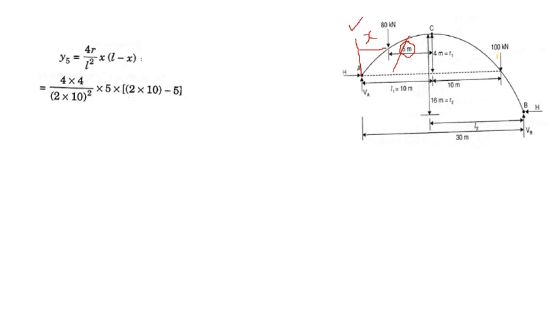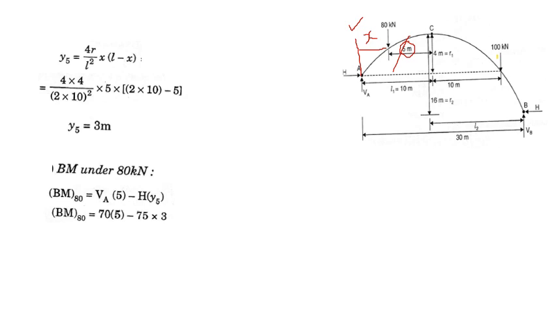By coincidence it is 10 minus 5, that is equal to 5 meter itself. Okay, so Y5 we get as 3 meter. So find out the bending moment under 80 kilonewton, that is VA into 5 minus H into 3.